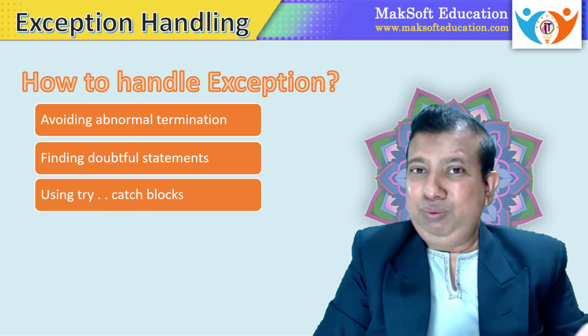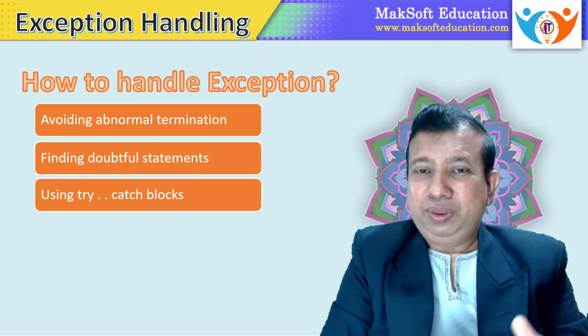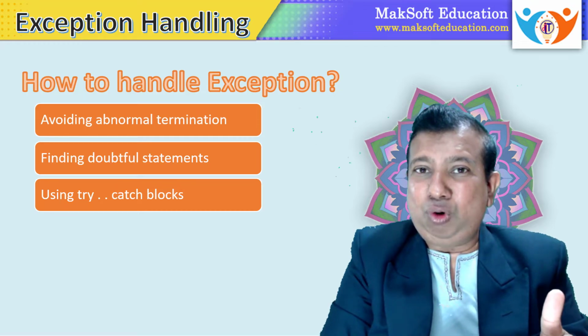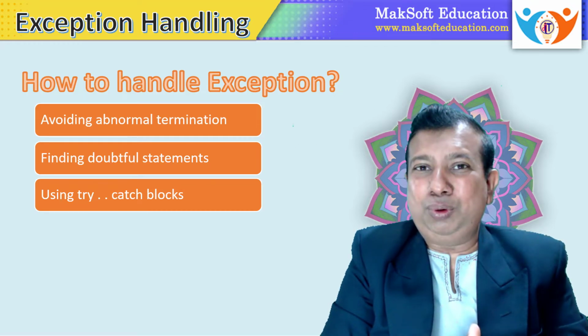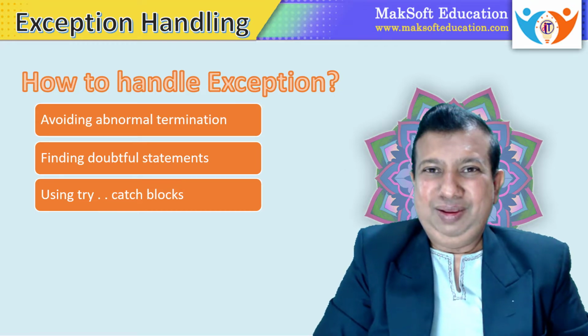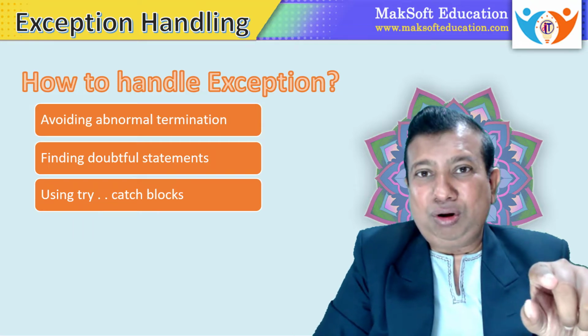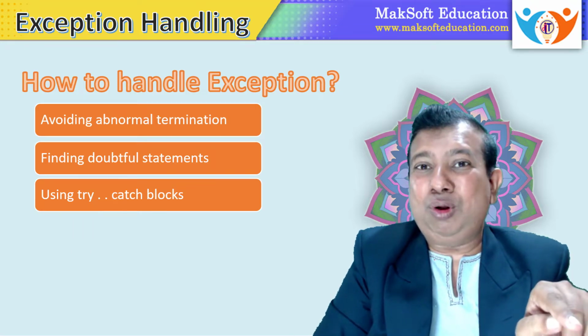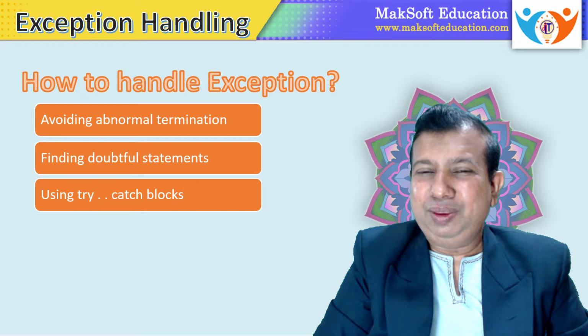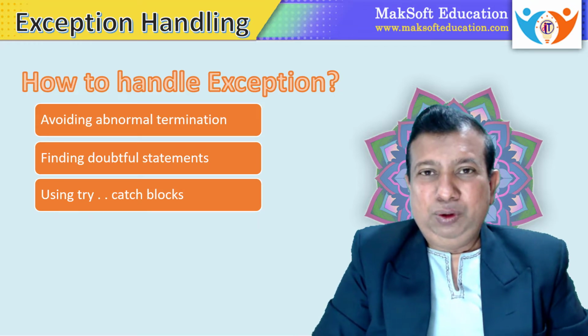In the previous case, when we were not using try and catch blocks, what was happening? Exception occurred and that was thrown from the program and JVM directly terminates your program. In this case, we are putting a try block. If exception occurs, that will be thrown from the try block and not from the program. So the remaining part of program will continue.